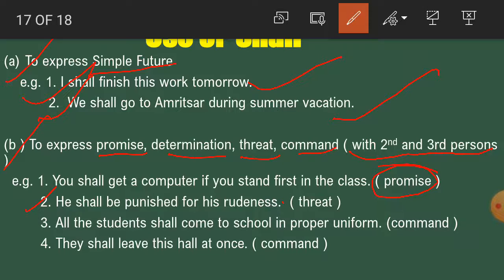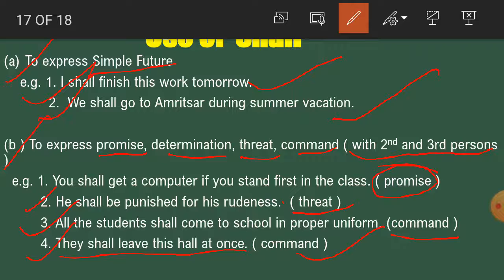Number 2, he shall be punished for this rudeness. This shows a threat. Number 3, all the students shall come to school in proper uniform. This is a command. Number 4, they shall leave this hall at once. Again, this is a type of command.